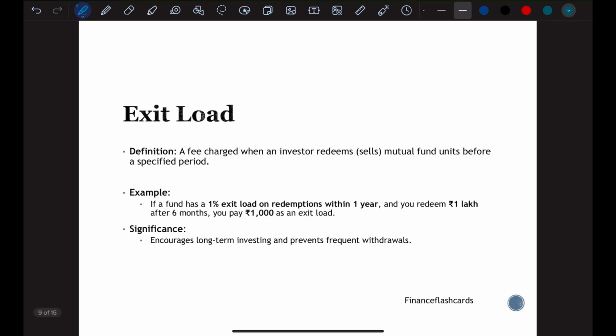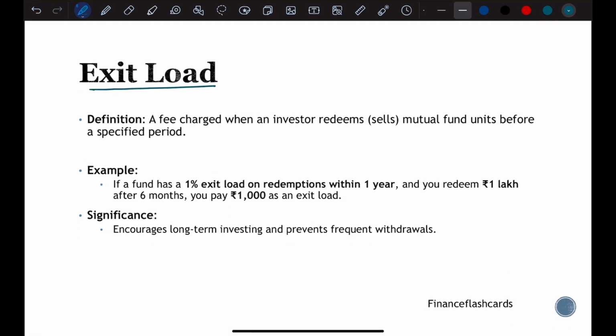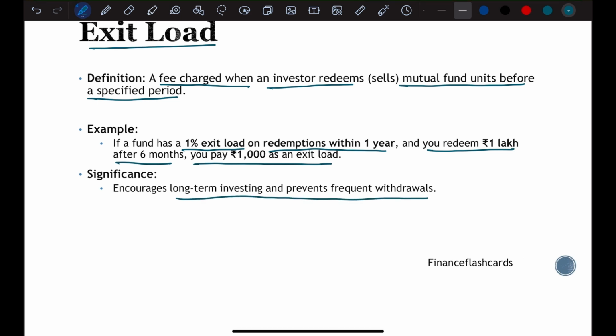Our next word is exit load. Now what is exit load? According to its definition, it is a fee charged when an investor redeems or sells his mutual fund units before a specific period. For example, if a fund has 1% exit load on redemption within 1 year and you redeem 1 lakh after 6 months, you have to pay 1000 as an exit load. So what does it tell you? It encourages you to invest for the long term and prevents frequent withdrawal.